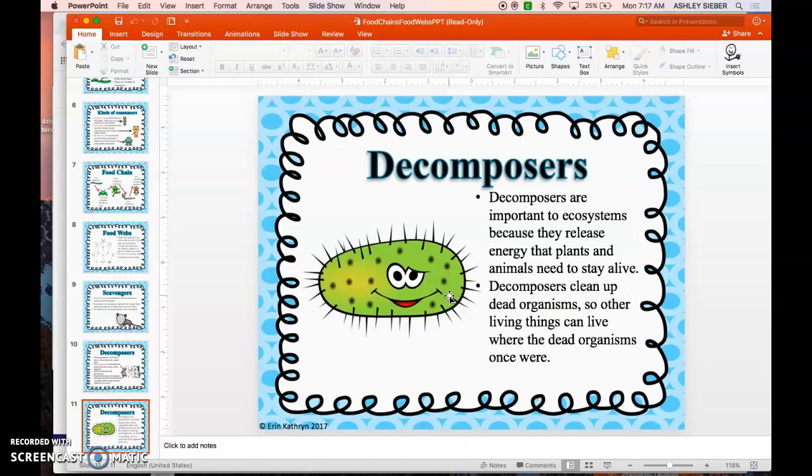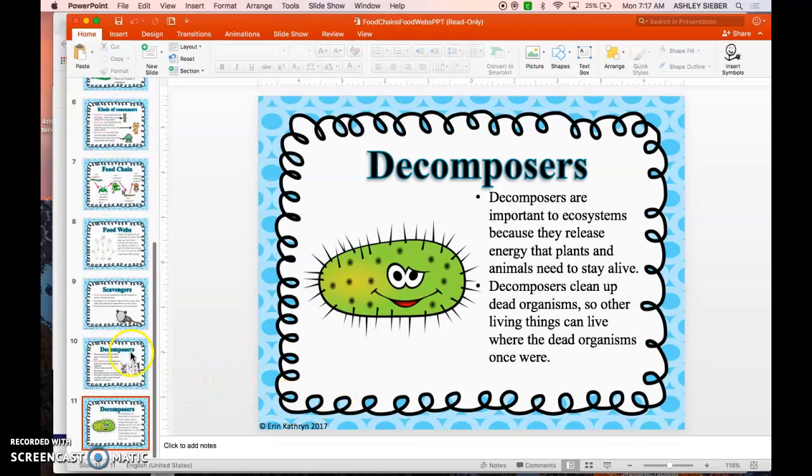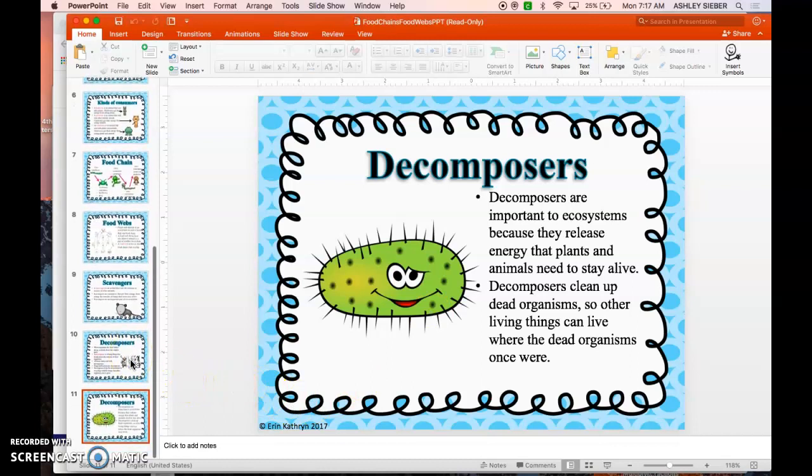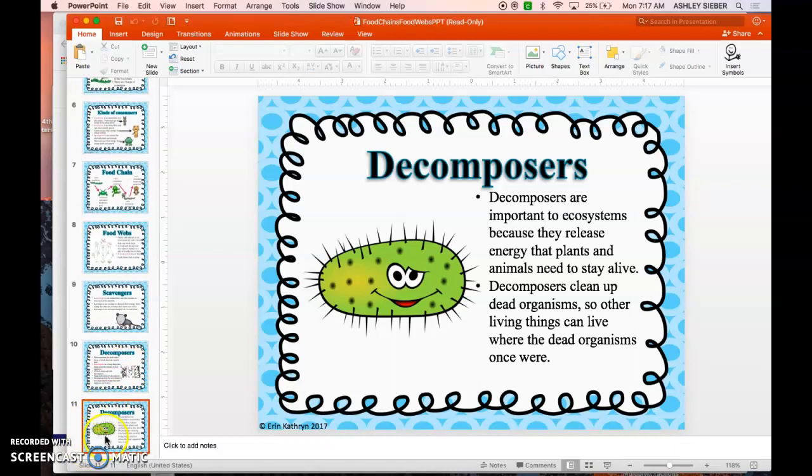Decomposers are important to ecosystems because they release energy that plants and animals need to stay alive. Decomposers clean up dead organisms so other living things can live where the dead organisms once were.